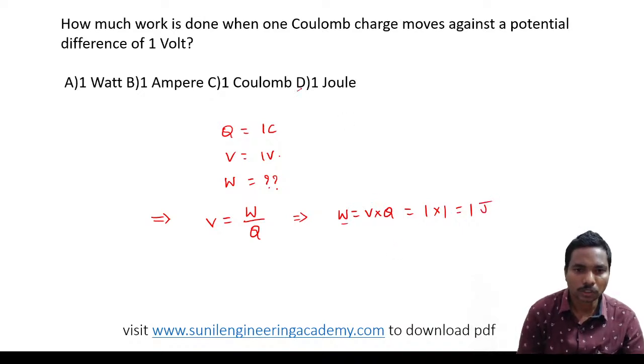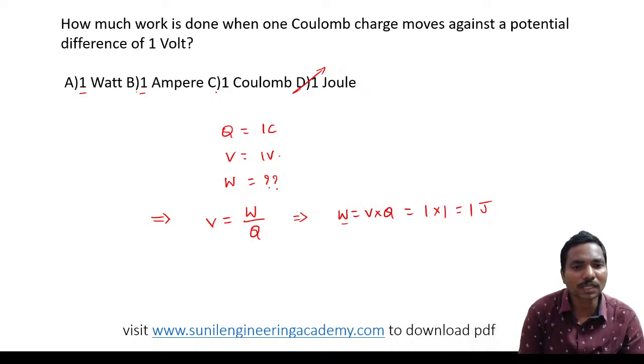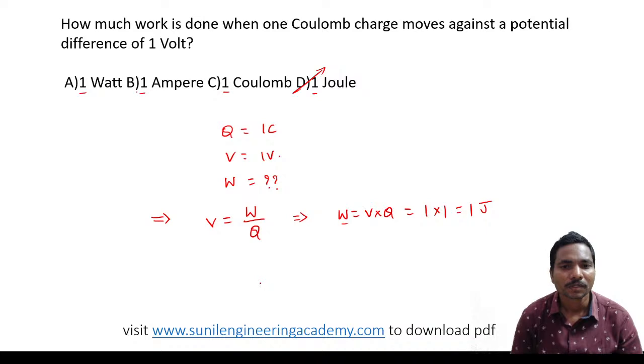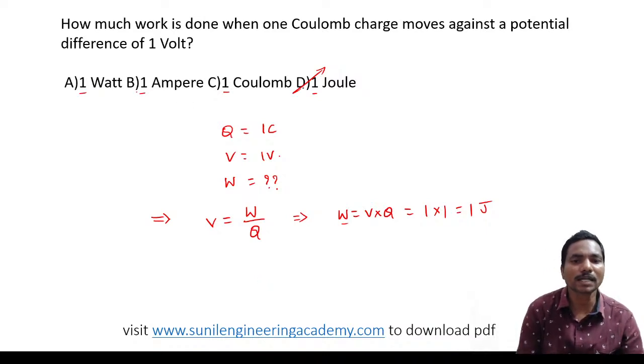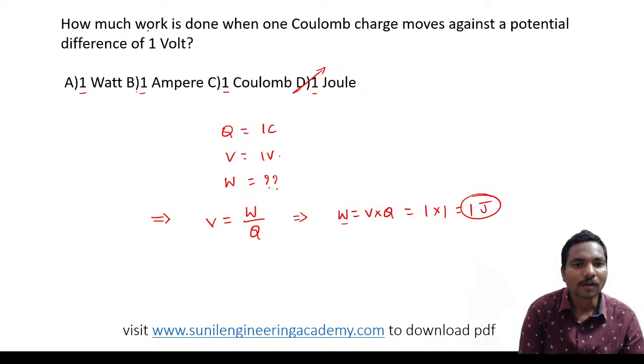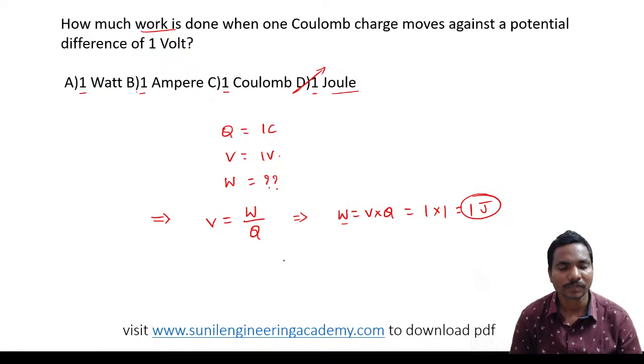Okay, so joule. That means all the options are 1, 1, 1. What is the intention of the examiner? The intention is that the units are different. So we have to know the units. If we know that the unit of work is joule, within 1 second we can give the answer. No need to calculate. Correct.